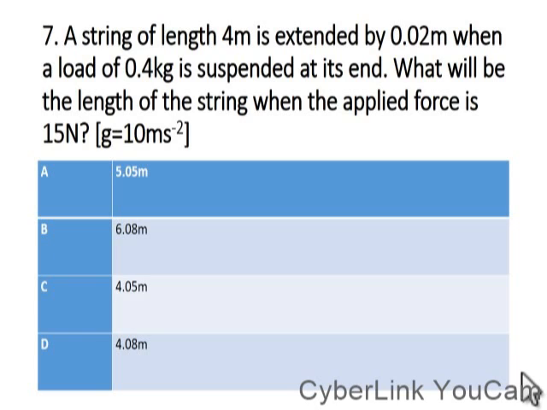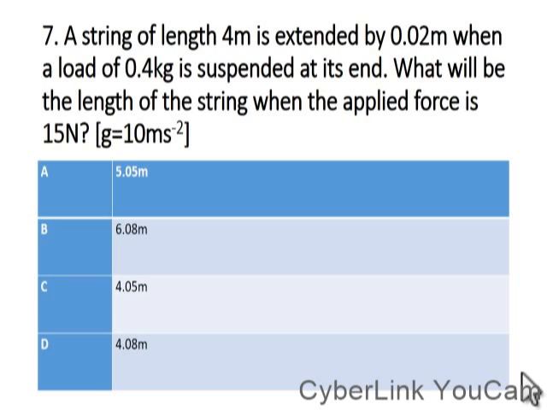From Hooke's law, we have stated that F equals Ke, and if we have more than one force and extension, we say F1 over E1 equals F2 over E2.